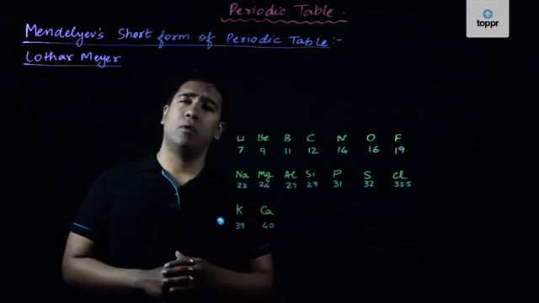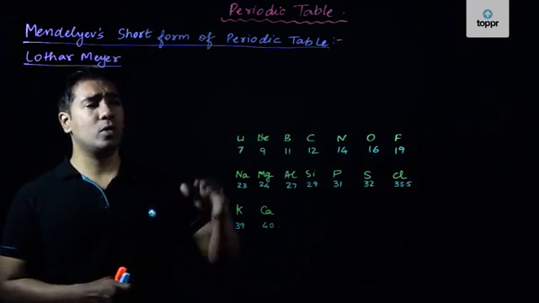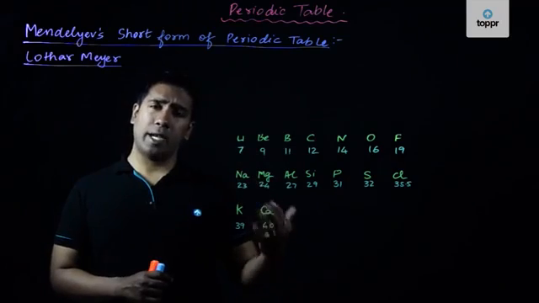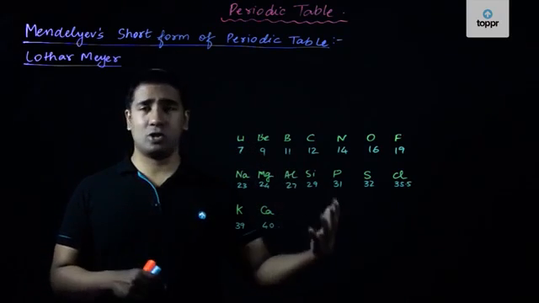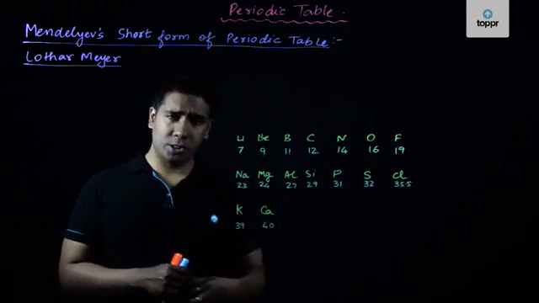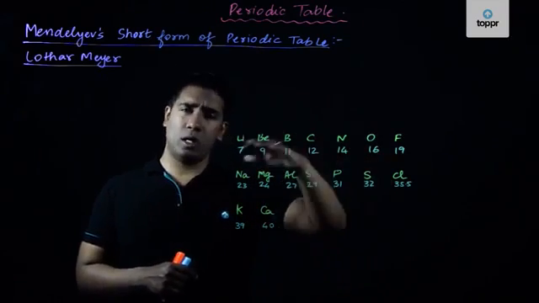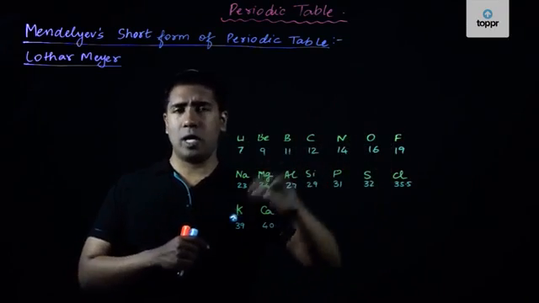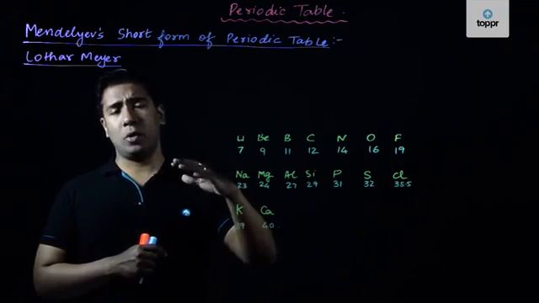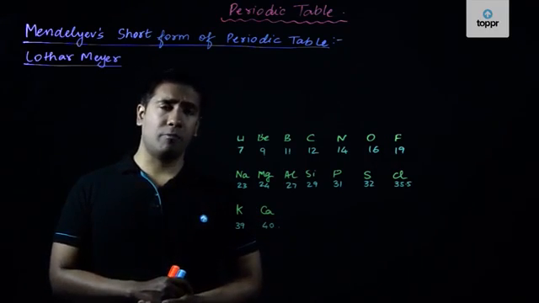So Mendeleev was the first scientist who had arranged all these elements in terms of different periods. In his periodic table, the construction was such that he arranged the elements in horizontal rows. Each horizontal row was called a period. So, in his periodic table, you would see a lot of different periods which have been formed.